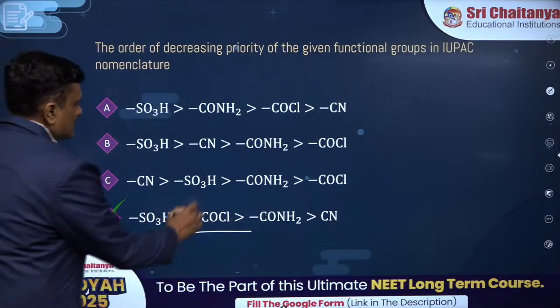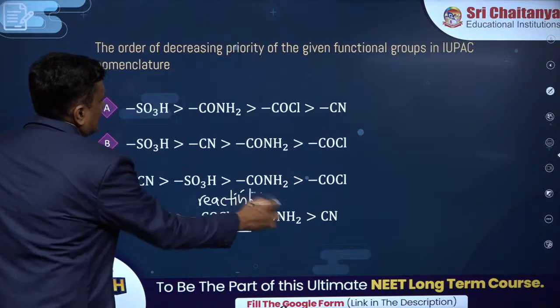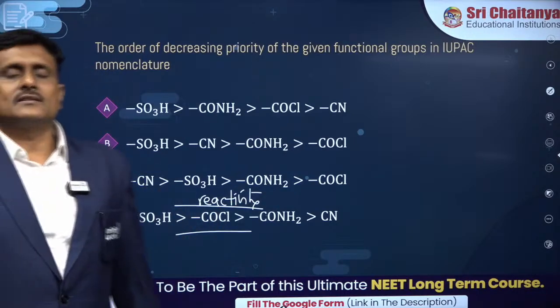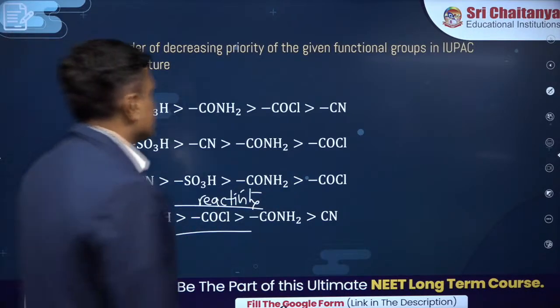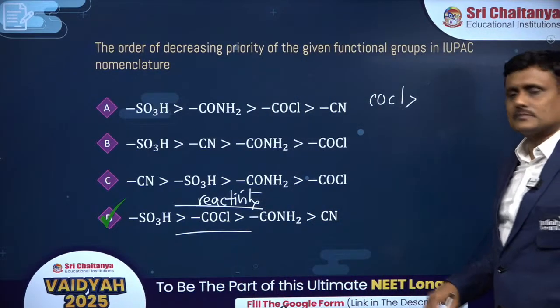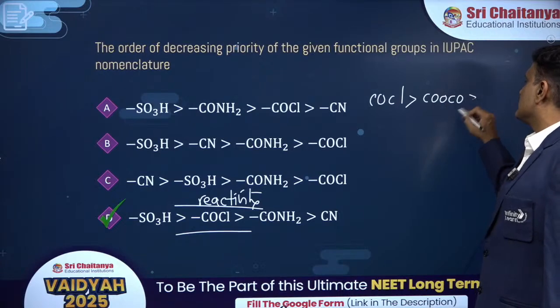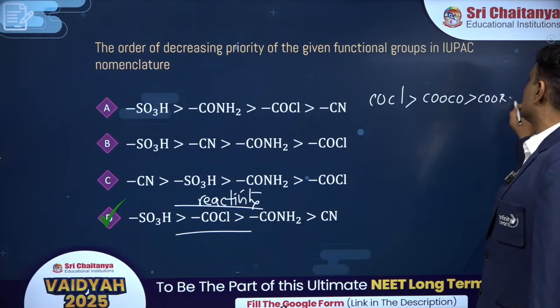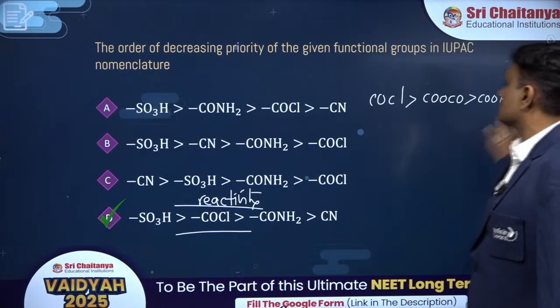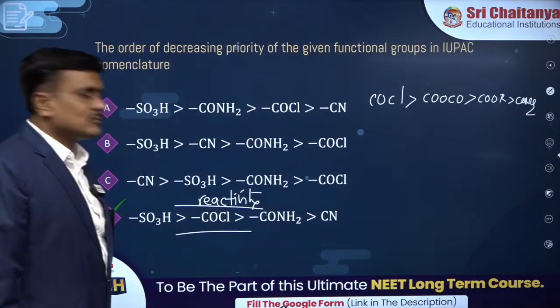It is purely based on the reactivity. Acid halide is the most reactive among all the derivatives of carboxylic acid, isn't it? Then come anhydrides, then esters, and then amides, right? This is the reactivity order. So accordingly you have to remember, acid halides are higher than amides.